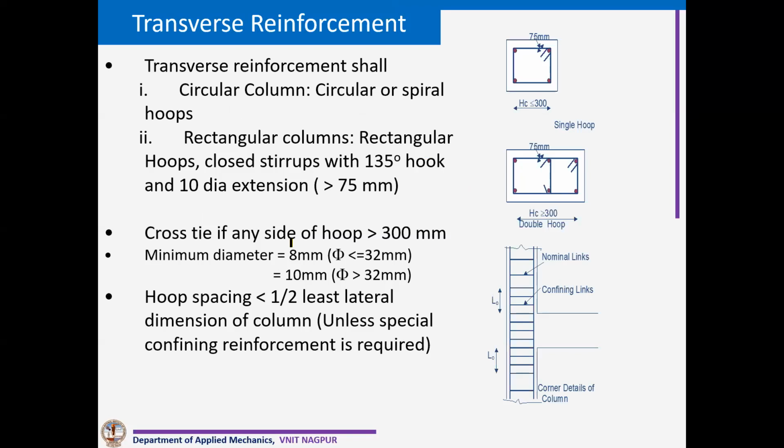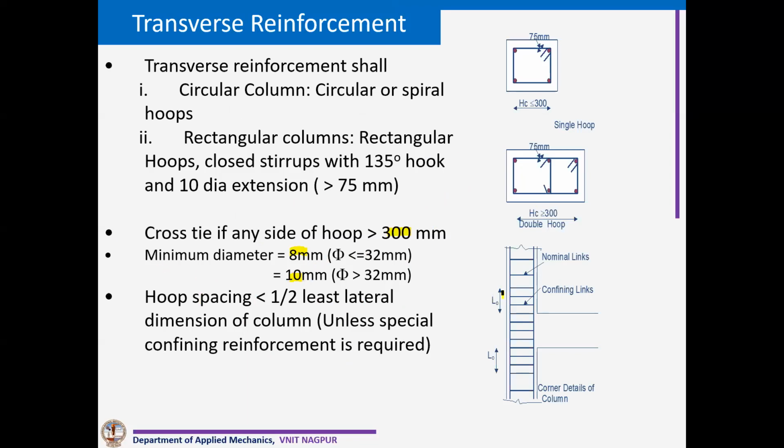Transverse reinforcement: the minimum diameter is 8 mm for links if the diameter of the bar is less than 32 mm, otherwise we have to go for 300. Cross ties we have to provide if our dimension is more than 300 mm. You can see here.